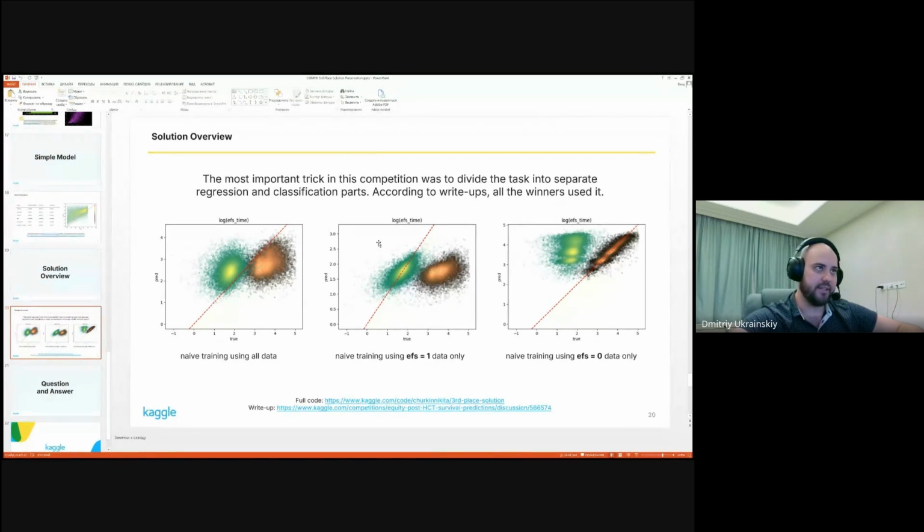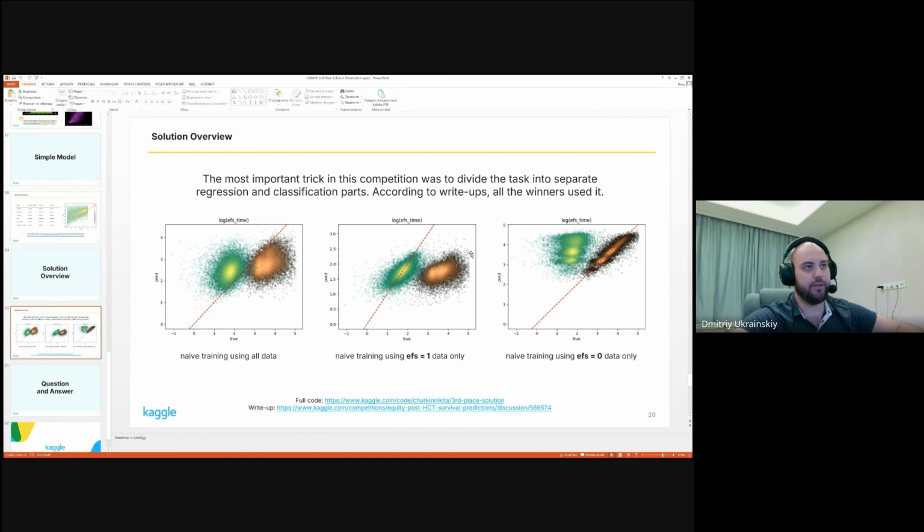So in these centered and right-sided pictures, if we use only uncensored data, the regression for uncensored observations is quite nice. It's quite a good regression. But of course, the censored observations are not predictable at all. And it's an analogous situation when you use only EFS equals 0 observations for training. So it pushes us to make separate regressions for each of these 2 segments and a special classifier that will aggregate these regressions into a final prediction and distinguish between these 2 classes.